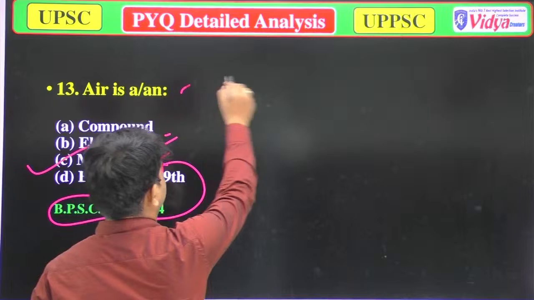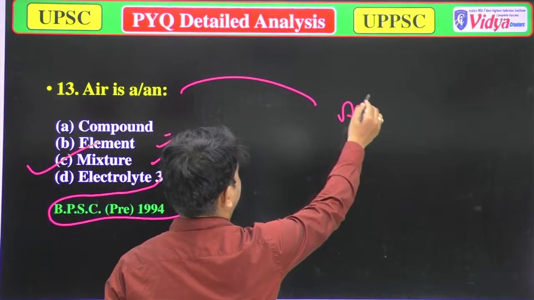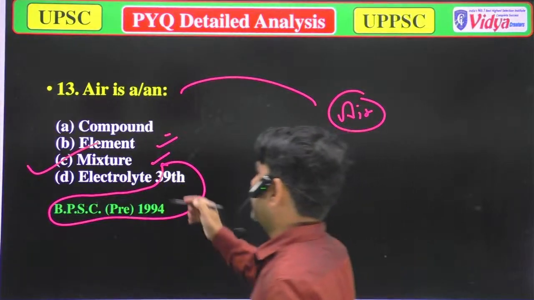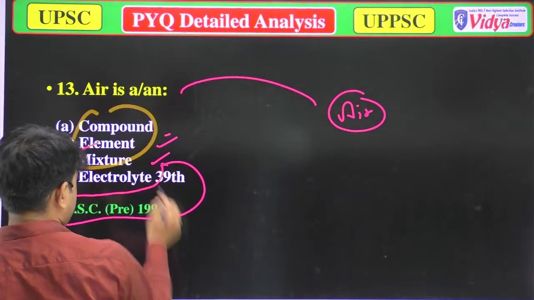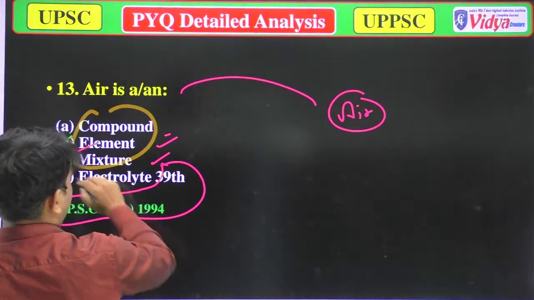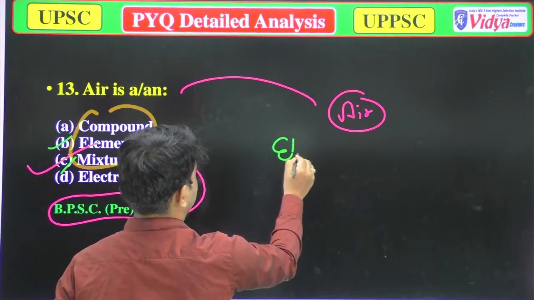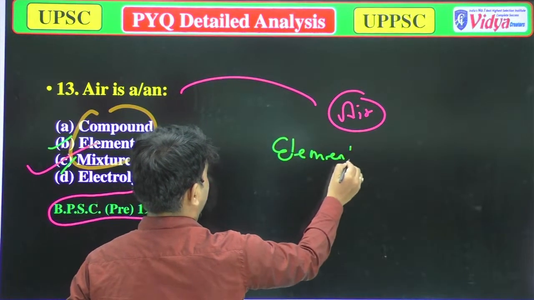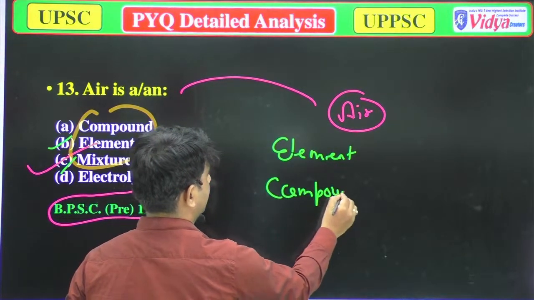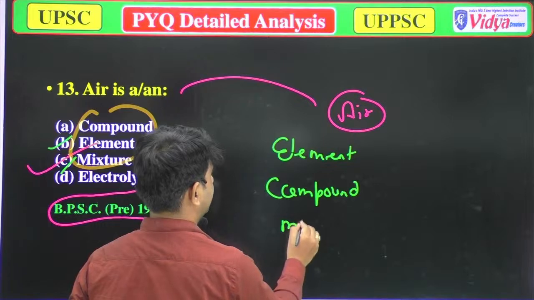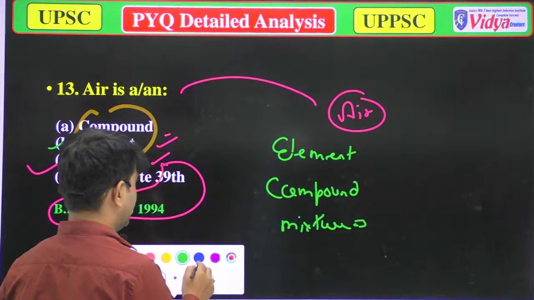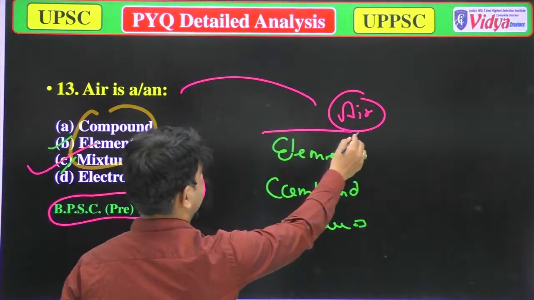When we talk about air, the first thing is to understand what is a mixture, what is an element, and what is a compound. This is the basics. Firstly we'll talk about element, then compound, and then mixture. So firstly, what is an element?